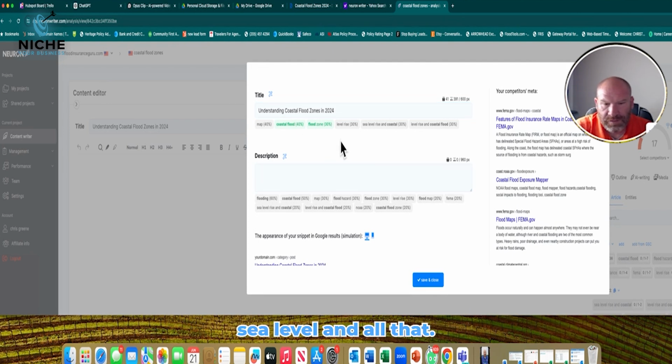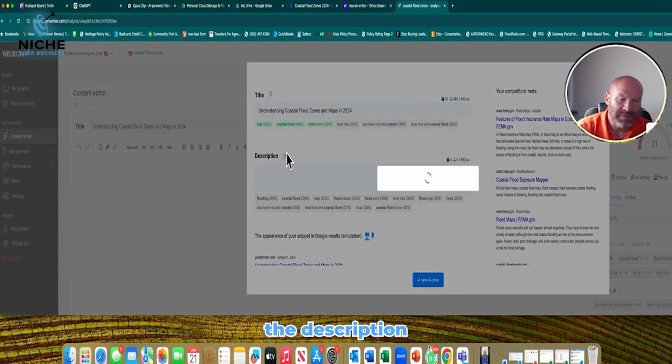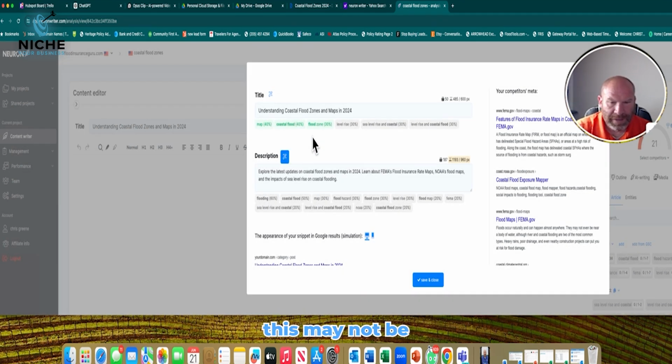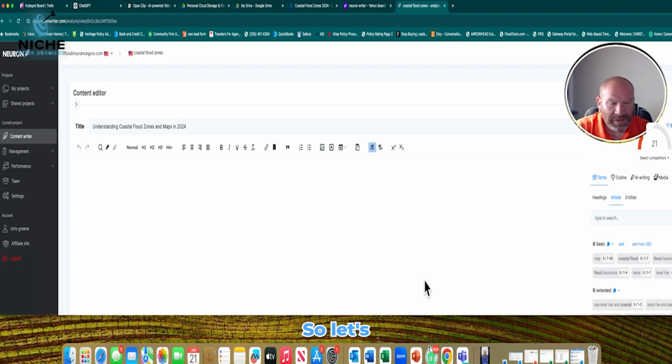Oh, we don't care about sea level and all that. All right, now let's try to write a description based on the title that we're using. As I said, this may not be accurate at all, but that looks pretty accurate on a title. And right here on the right-hand side, it's showing us kind of how that's going to show up. So let's go ahead and hit save and close. Now you see our best competitors at 69.